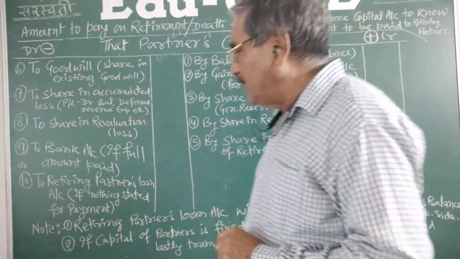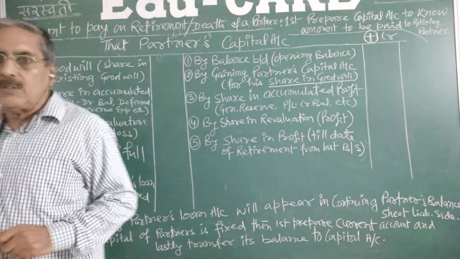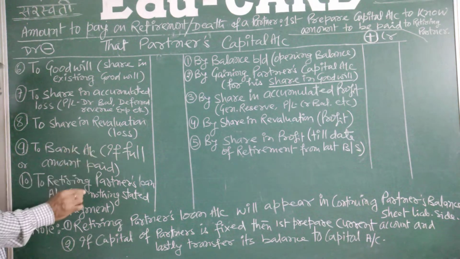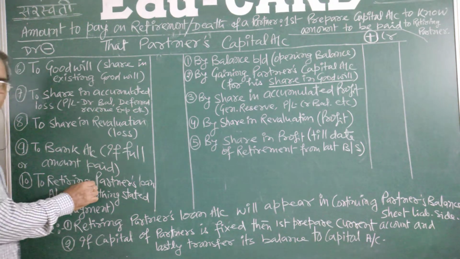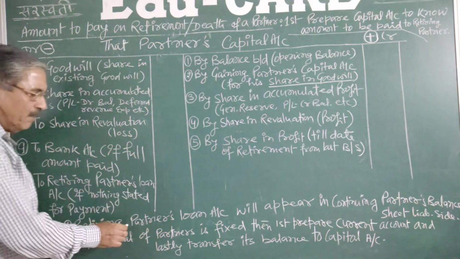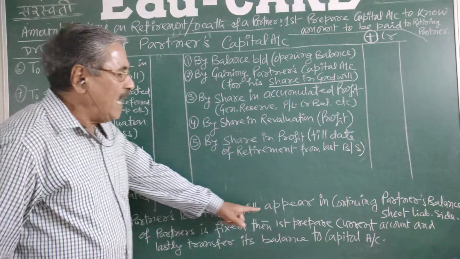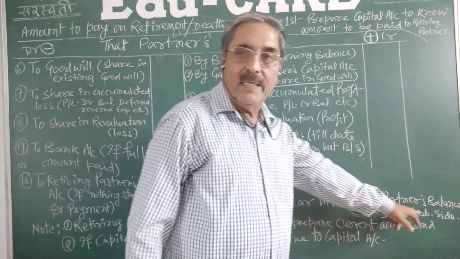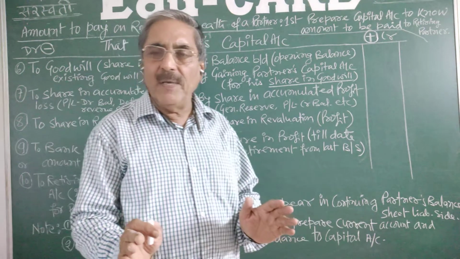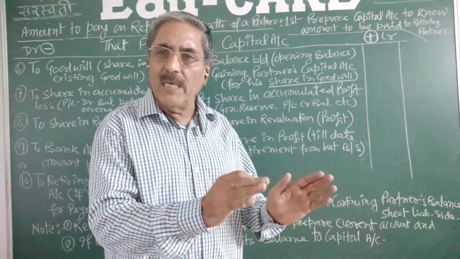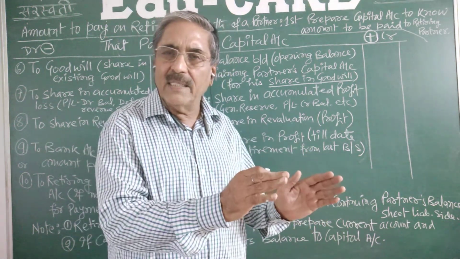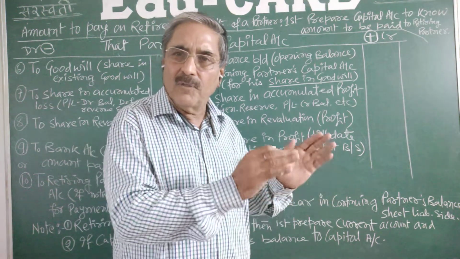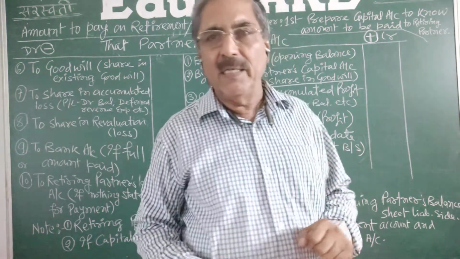Now there are two things I have mentioned in the note. The very first note is this. If we are not paying the full amount and transferring it to the retiring partner's loan account, then the retiring partner's loan account will appear on the liability side of the continuing partners' balance sheet. Suppose A, B, C are there and C retires, then in the balance sheet of A and B, the loan account of C will appear on the liability side.